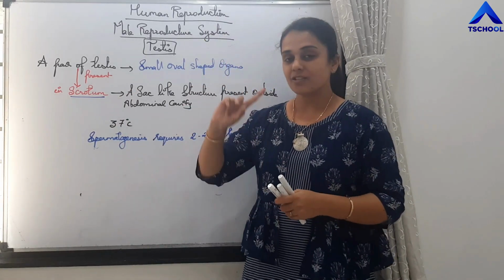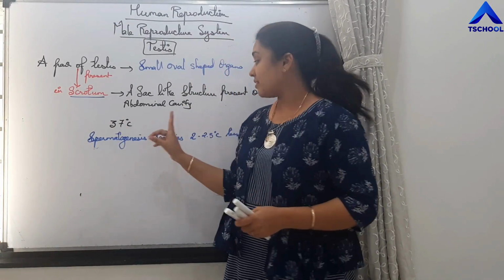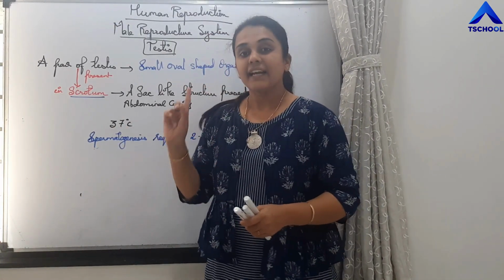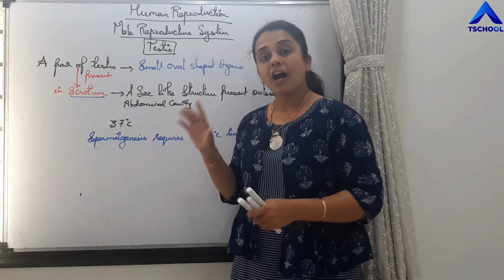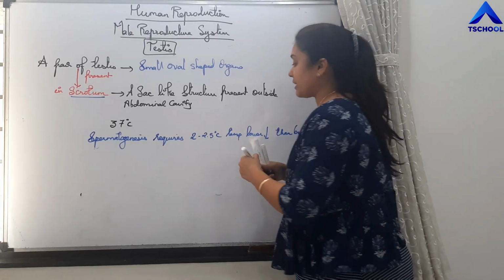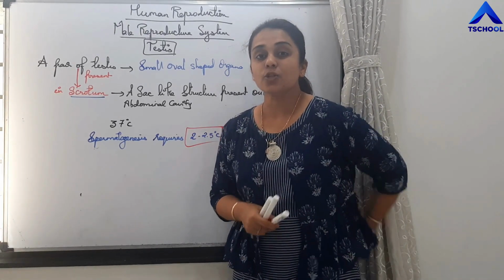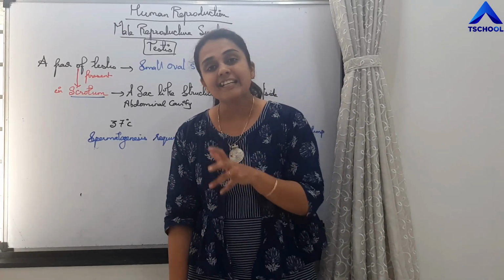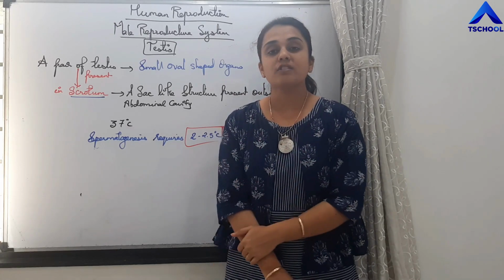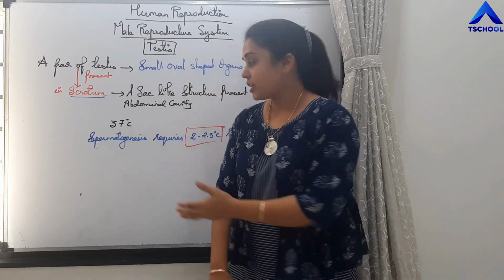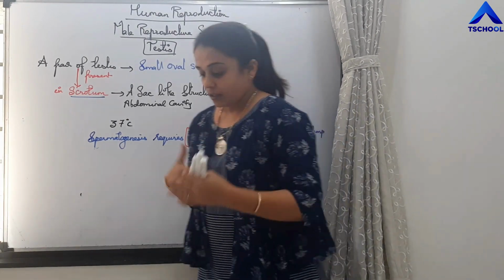Because testes is going to produce sperms, and this process does not require the body temperature. In fact, it requires a temperature lower than the body temperature. How much lower? 2 to 2.5 degrees Celsius lower, and that is why the testes which are present in scrotum are present outside the abdominal cavity to maintain this much lower temperature.